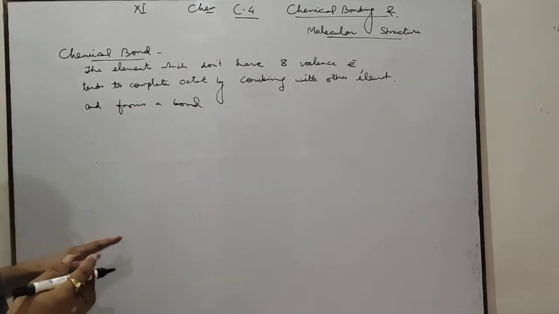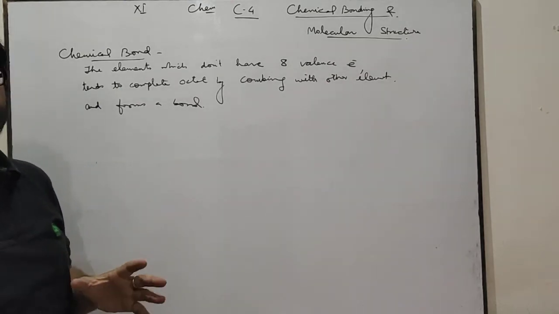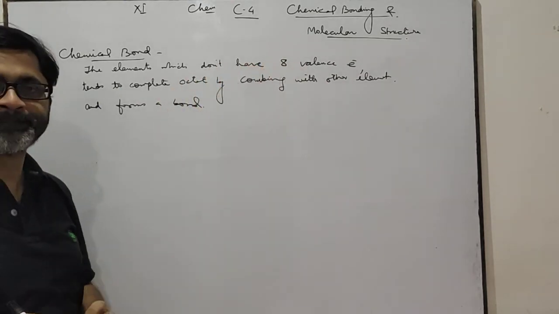Why is a bond formed? The bond is formed to complete the octet.